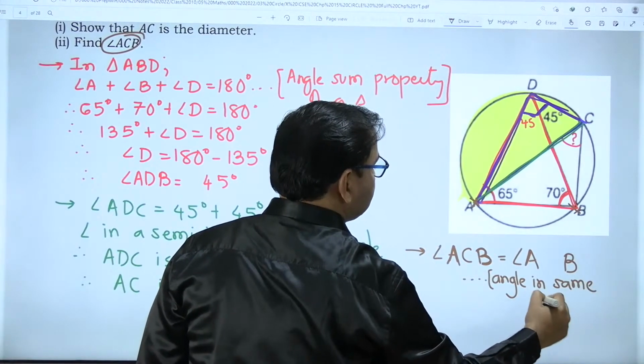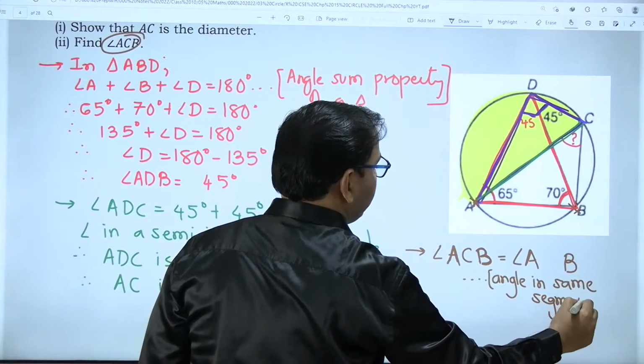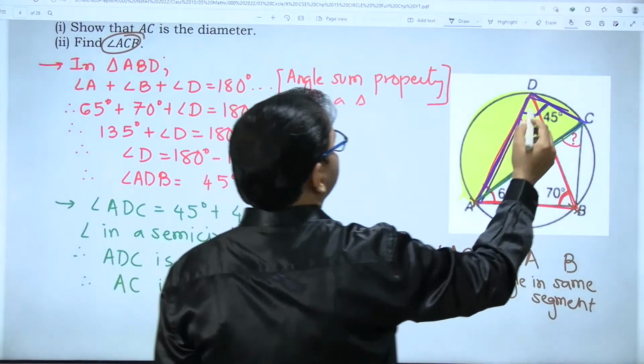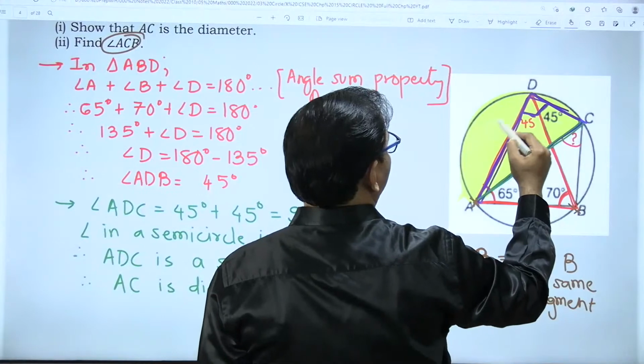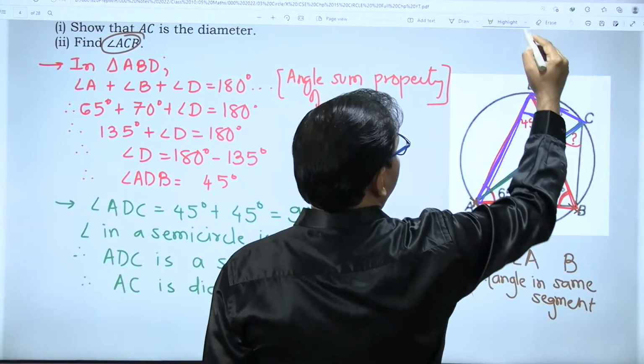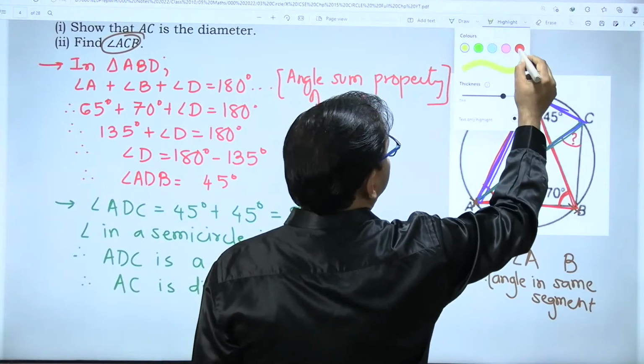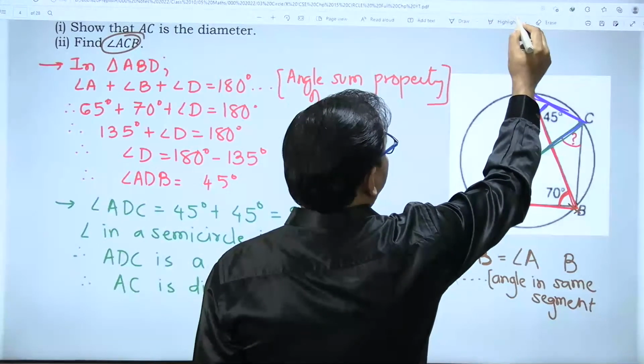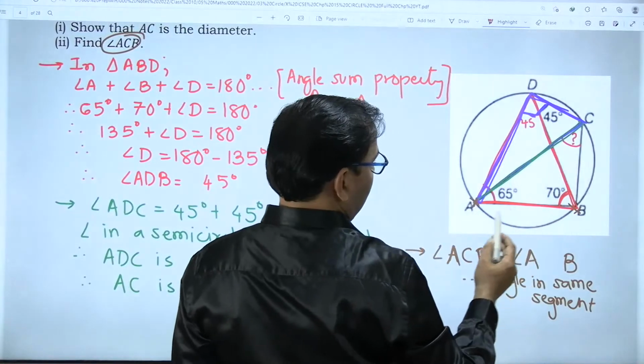We know that angles in the same segment are equal. Can you tell me which is that segment? Let me show that segment. I'll use the other color. I'll try to show this segment AB.